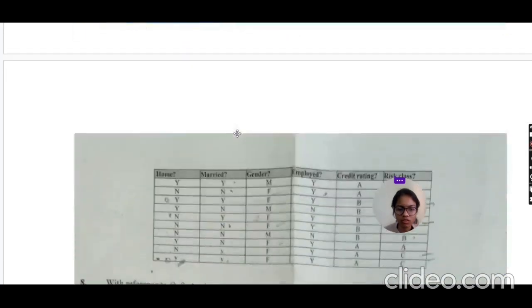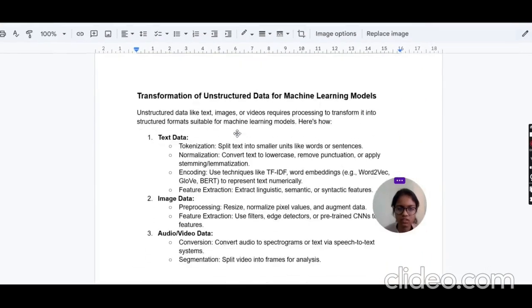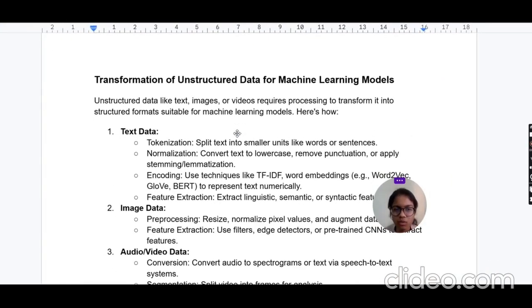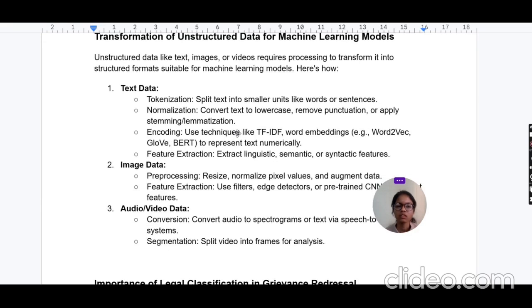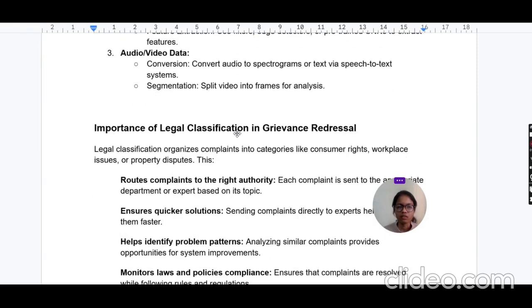So the solution of the first question, I will provide here. This is the solution of the first question. Transformation of unstructured data for a machine learning model. First is text data. How can unstructured text data be transformed? Tokenization, normalization, encoding, and feature extraction. Next is image data. Image data we can process with pre-processing and feature extraction. Audio and video data we can transform with the help of conversion and segmentation.